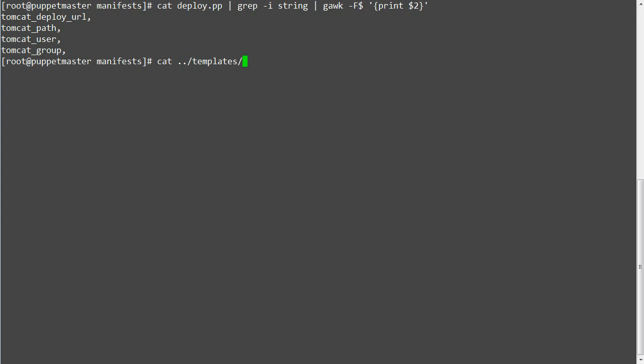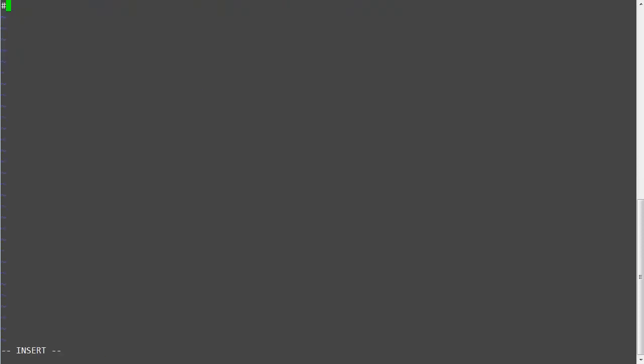Now do the same for the index.erb template file. Next add template strings in the index.pp file, as the template variables will be called from this index.pp file. So let's create the file and add entries.